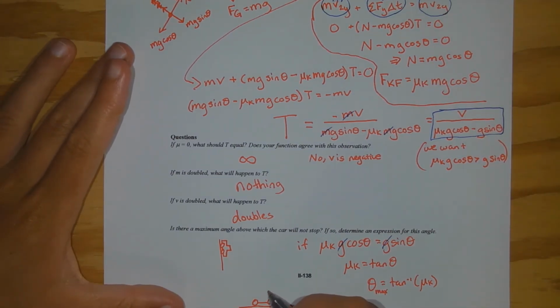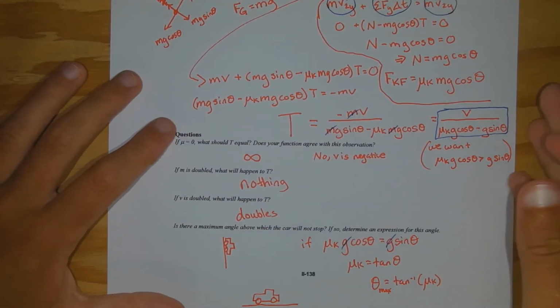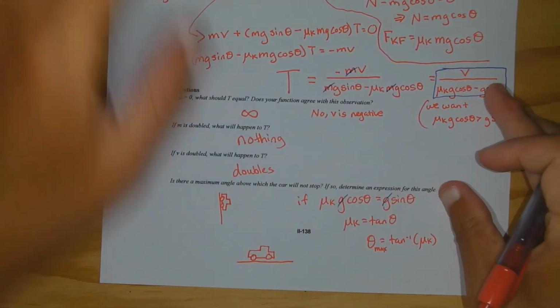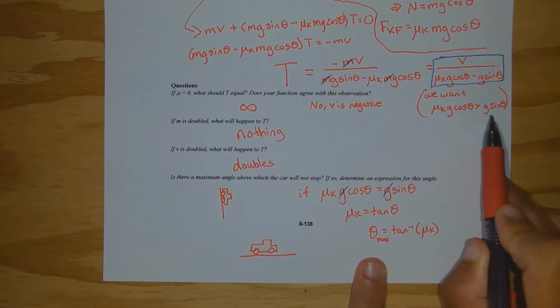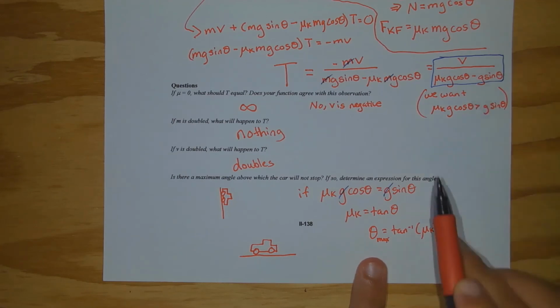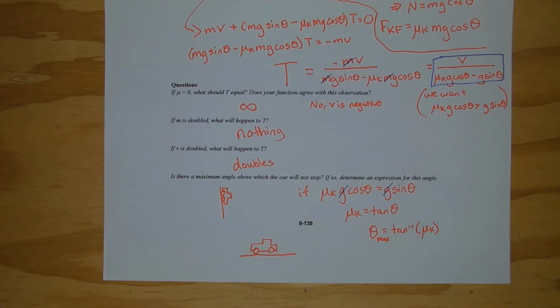So we should be able to stop if we're on a horizontal surface, right? But if there's no friction, even when the angle is 0, you can't stop, because what is the inverse tangent of 0? That gives you 0. So if the coefficient of friction is 0, the maximum angle above which the car will not stop is 0. We needed this term to be greater than this term, so it's not greater, they're equal, and so even when your angle is 0, if your coefficient of friction is 0, you're not going to be able to stop. That's what happened in our first question here.